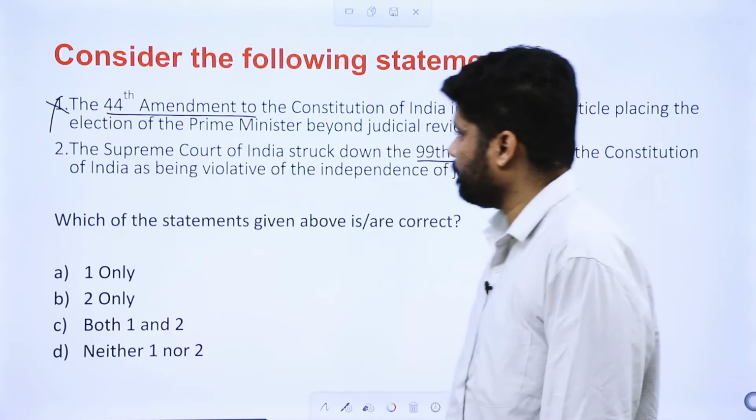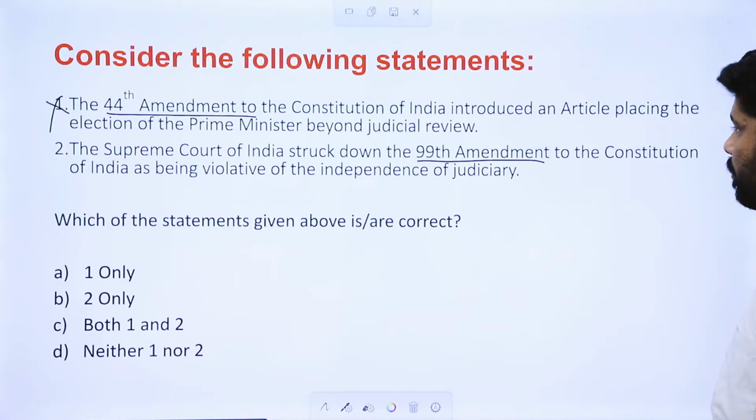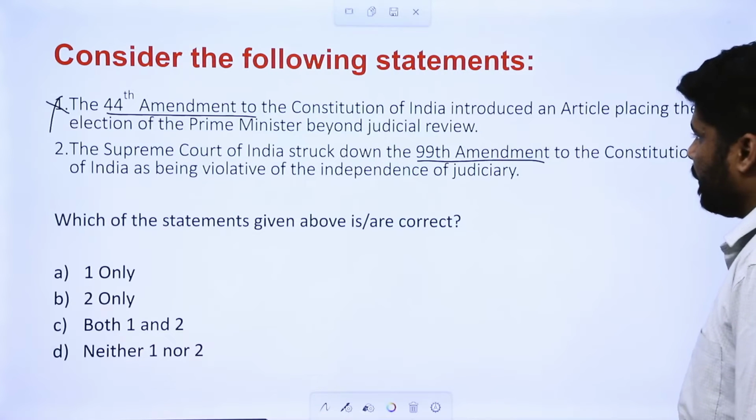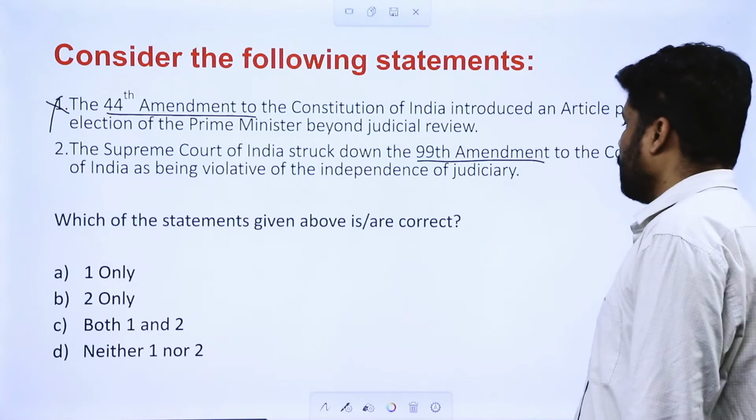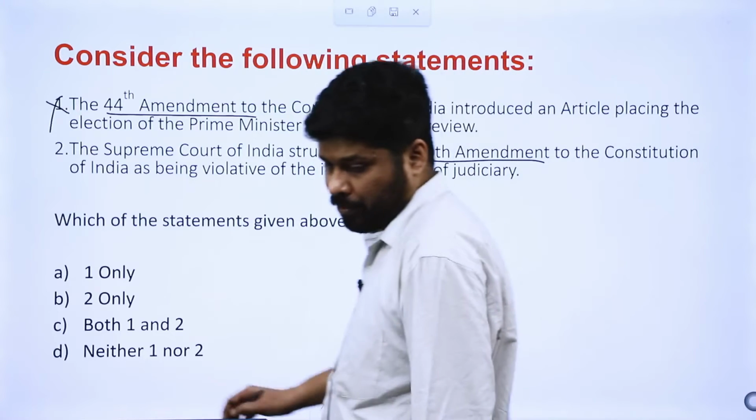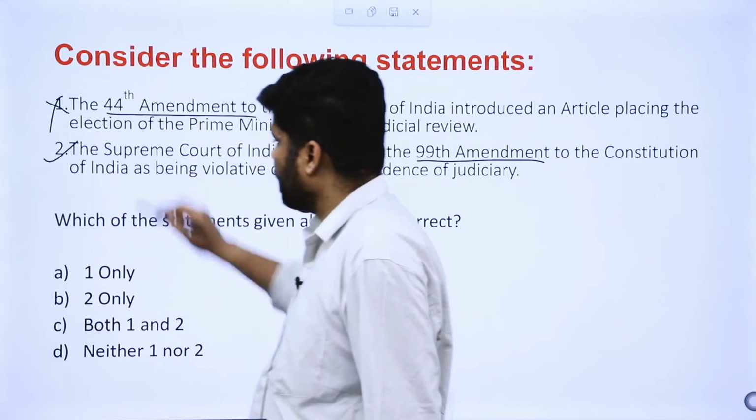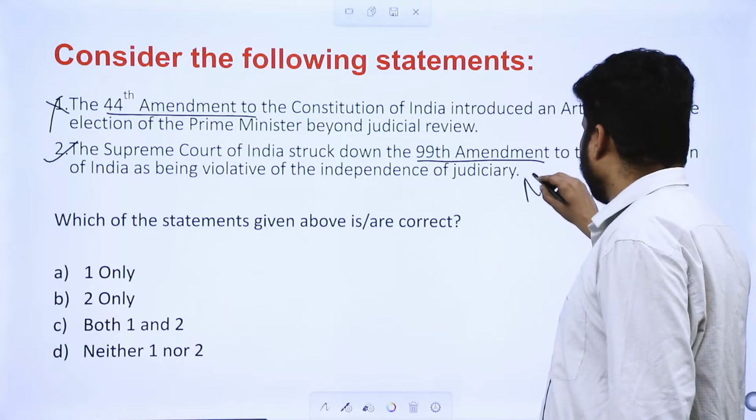Second, the Supreme Court of India struck down the 99th amendment to the Constitution of India as being violative of the independence of judiciary. Absolutely. The 99th amendment, what did it bring?